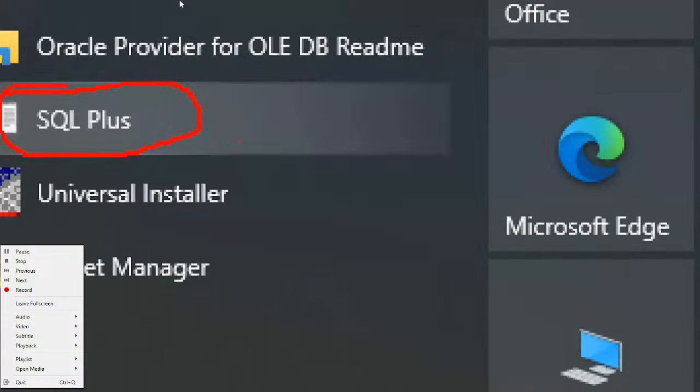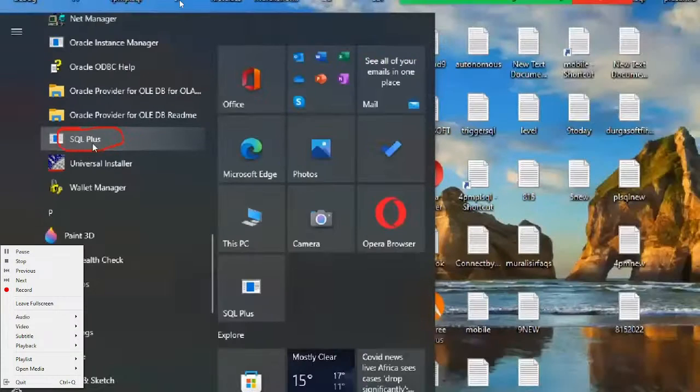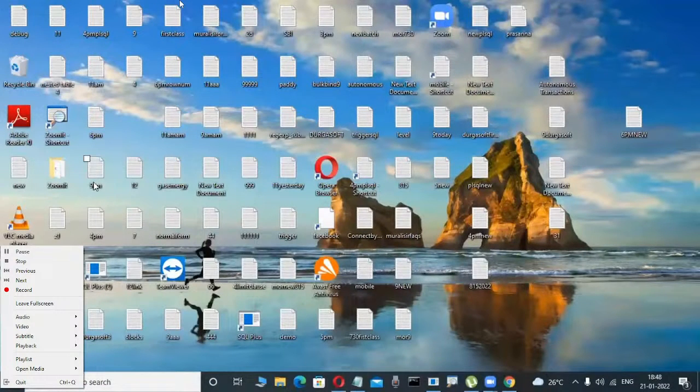Again, SQL Developer is a tool. That is a GUI tool, and you can install that also, not a problem. Again, SQL Navigator is a tool, Toad is a tool. Those are all explicit GUI tools. But SQL Plus you are not required to load. Once we load the Oracle software, the SQL Plus tool is automatically available.